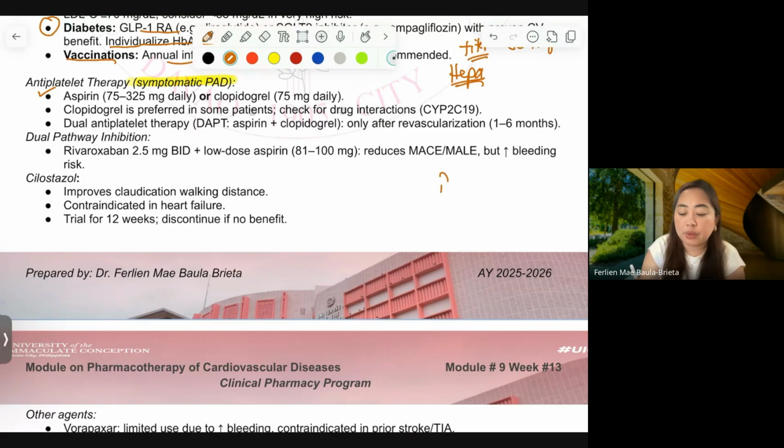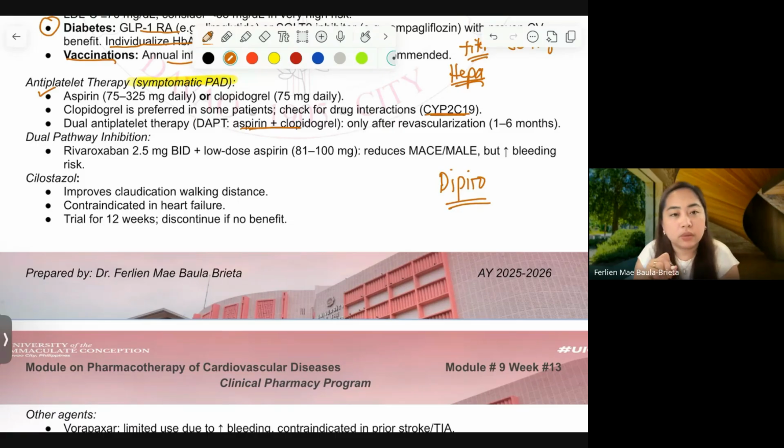By the way, class, this is from DiPiro, ha? These are all from DiPiro. Clopidogrel is preferred in some patients, but clopidogrel is nasty with this drug interaction. Take note of that.